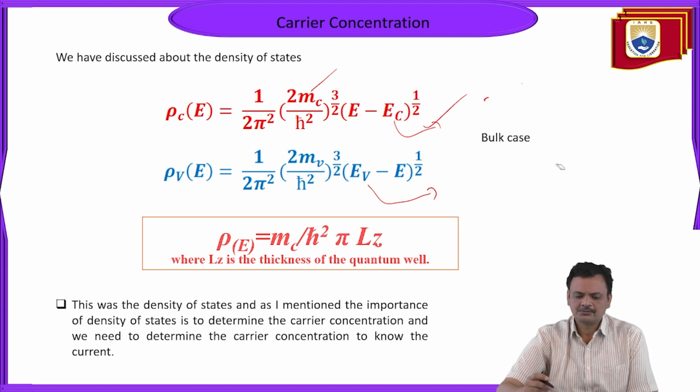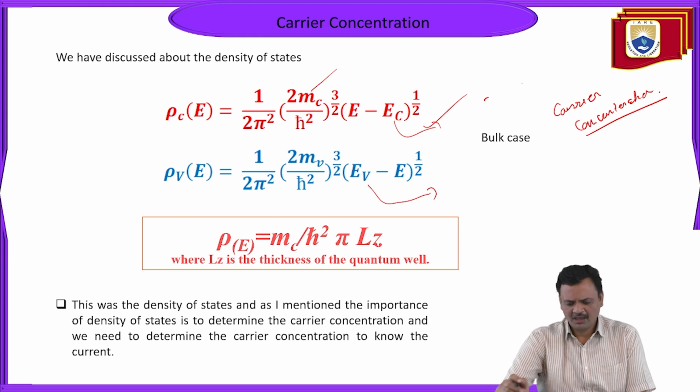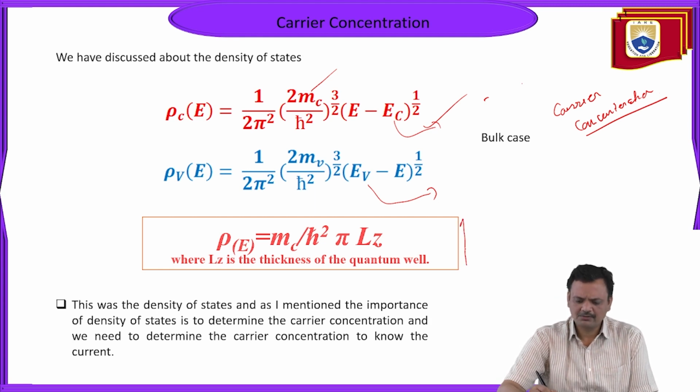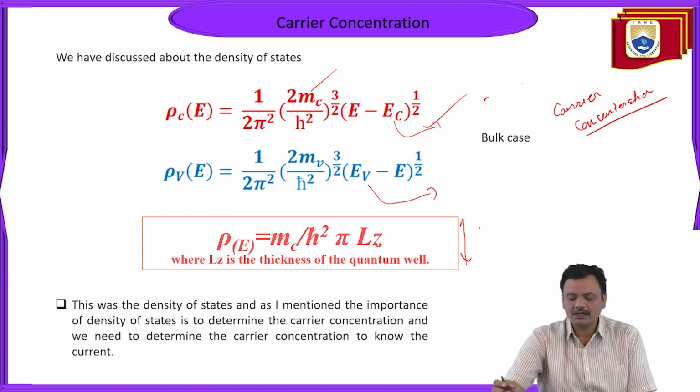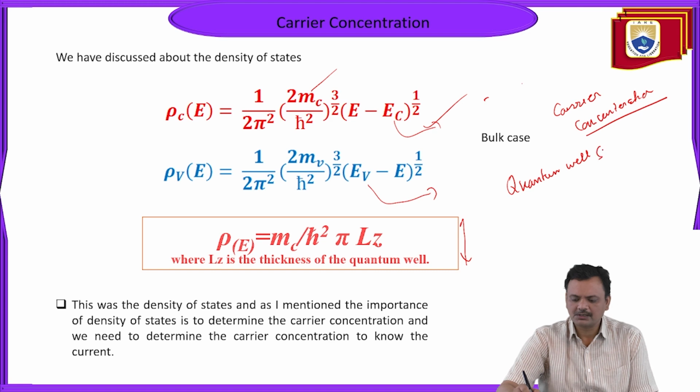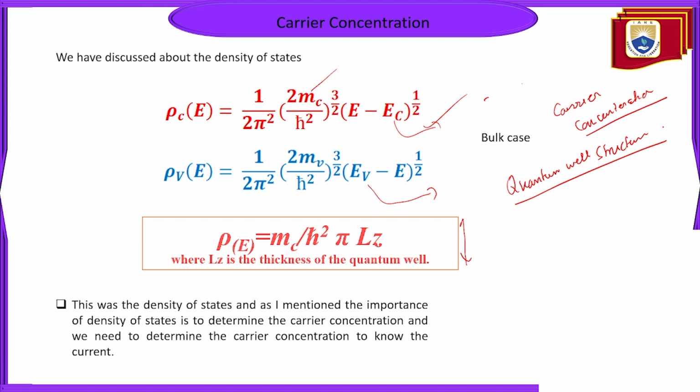Why am I discussing these things today? Because the density of states is very important for determining the carrier concentration. We already calculated the density of states in the quantum well structure also, and we have seen that in the quantum well structure the density of states is constant.